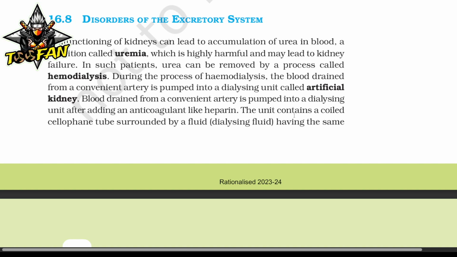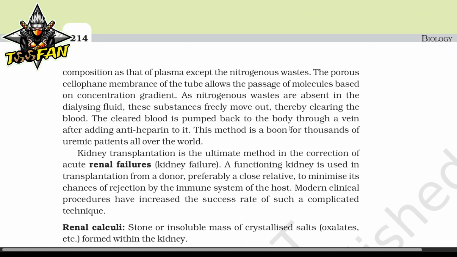The unit contains a coiled cellophane tube surrounded by a fluid having the same composition as that of the plasma except the nitrogenous waste. The porous cellophane membrane of the tube allows the passage of molecules based on the concentration gradient. As nitrogenous wastes are absent in the dialysing fluid, these substances freely move out, thereby clearing the blood. The cleared blood is pumped back into the body through a vein after adding antiheparin to it. This method is a boon for thousands of uremic patients all over the world.